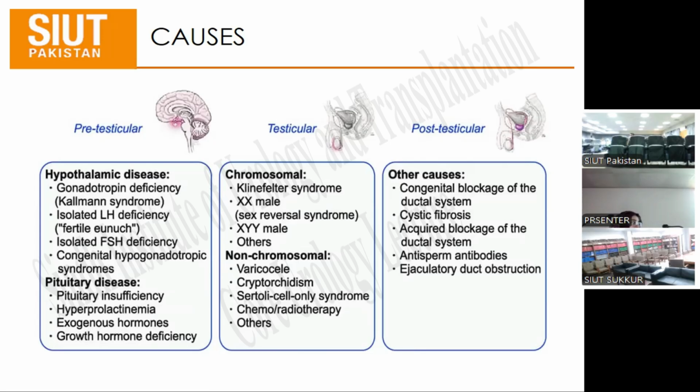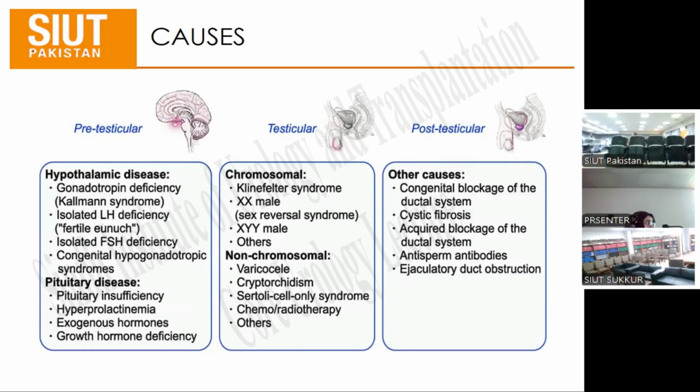What is Kallmann syndrome? If the patient is infertile and has anosmia, he cannot smell, then it is Kallmann syndrome. Like when we see cystic fibrosis, we know the basic concept of cystic fibrosis, and we have read a lot about it in terms of pulmonary infection, bronchiectasis, or lung empyema. Cystic fibrosis also relates with the absence of cilia in the genitourinary system. So there is no traveling of sperms. So all these features can be picked up clinically if we know the basic pathology of the syndromes. So this is very complicated but very easy to understand.